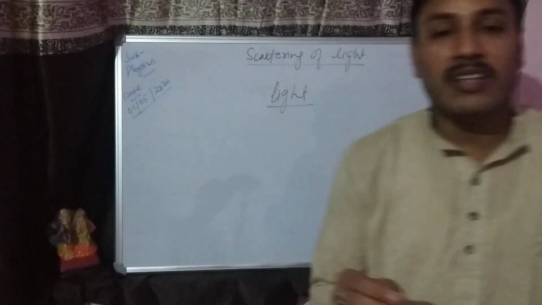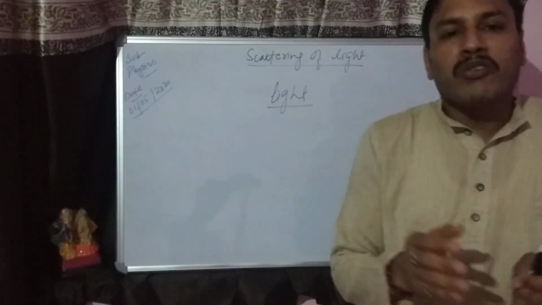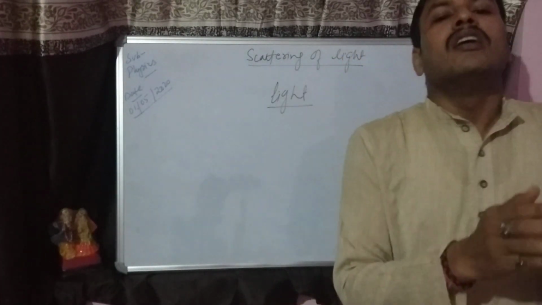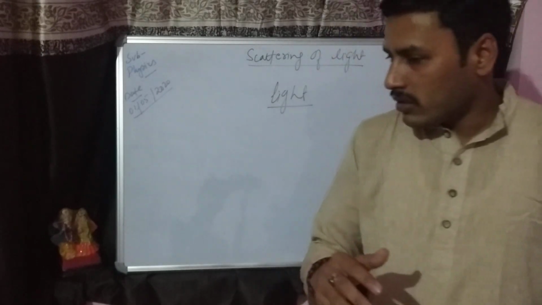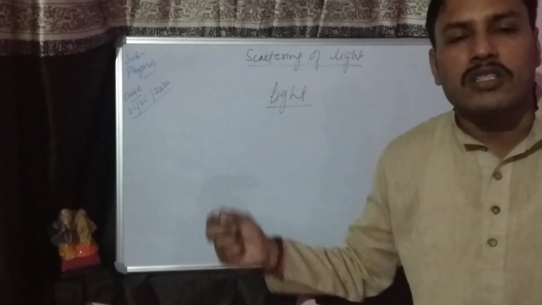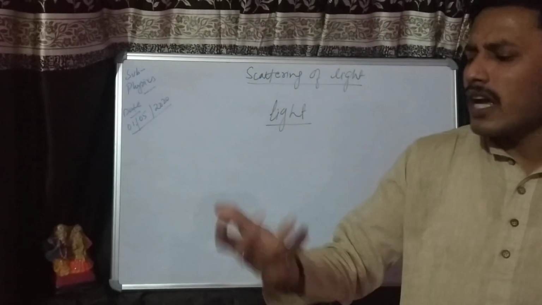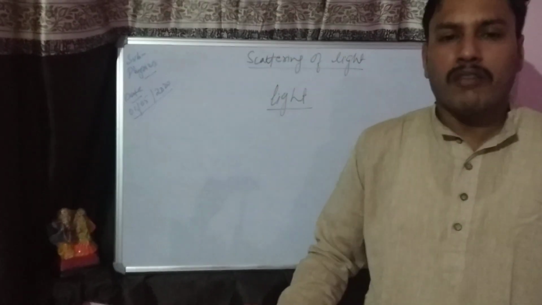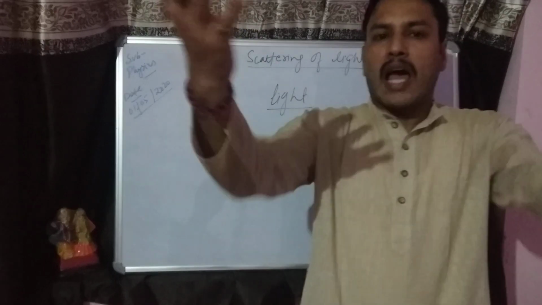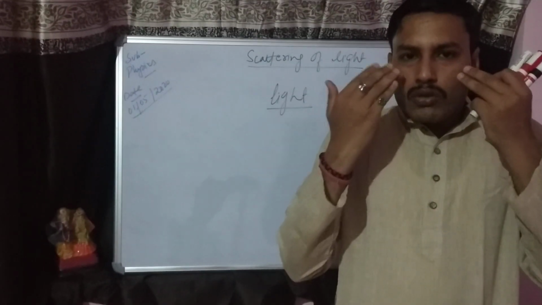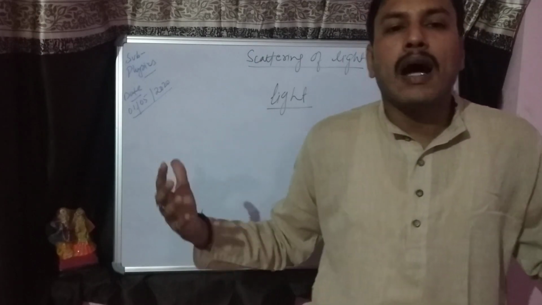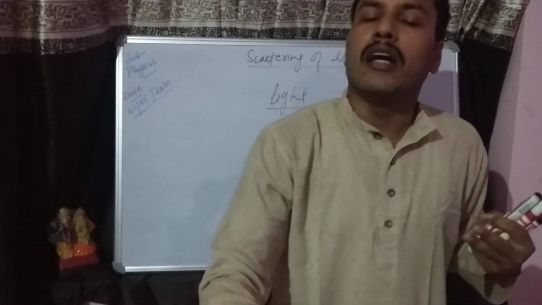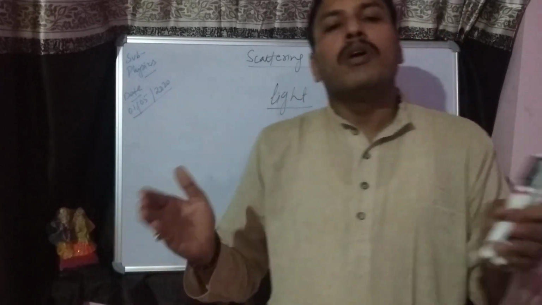But before discussing that, we are going to understand the phenomena that are discussed in the case of light, that is, reflection and refraction. You have a better idea of reflection. You are able to see me because the light coming from the source strikes my face and body parts, gets reflected and goes to your eye, and that's why you are able to see. Now, have you seen reflection through a mirror?